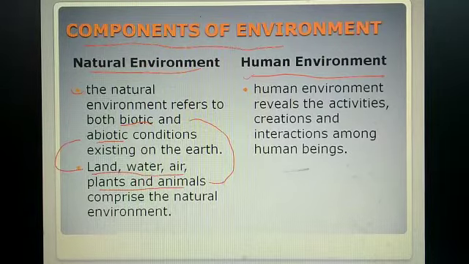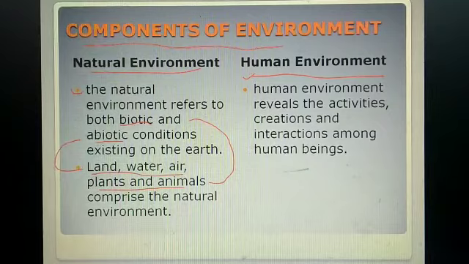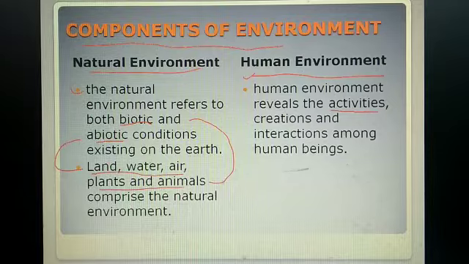Now let's come to the human environment. Human environment reveals the activities, creations and the interaction among human beings. That means the human environment includes the activities of humans, the creations of humans and the interaction among human beings.